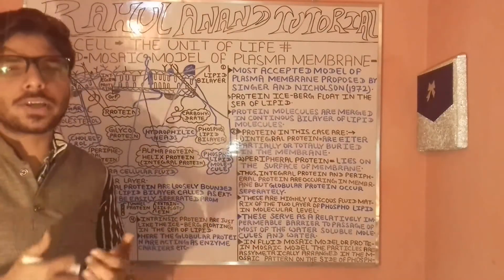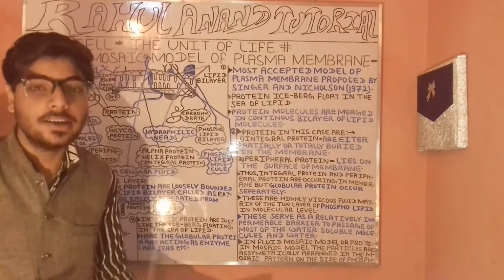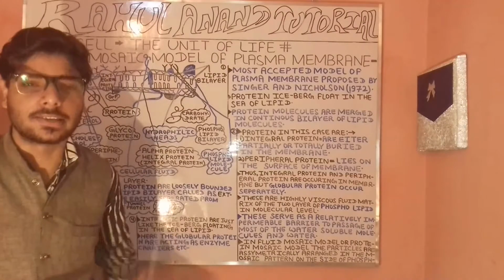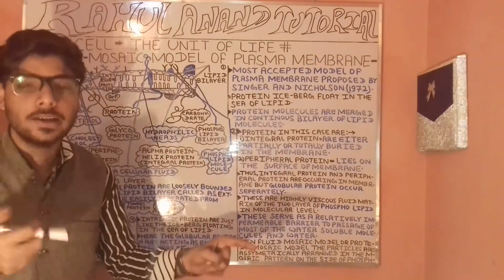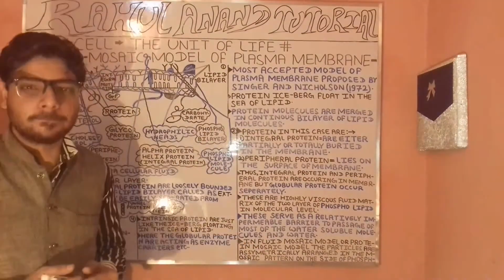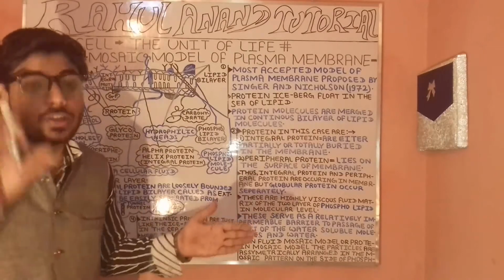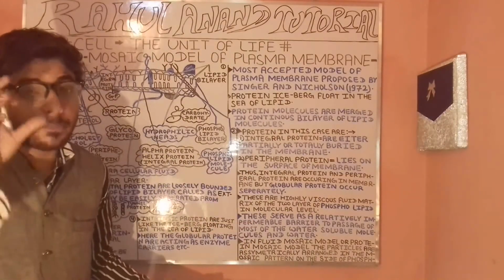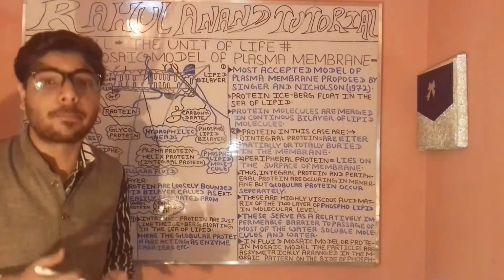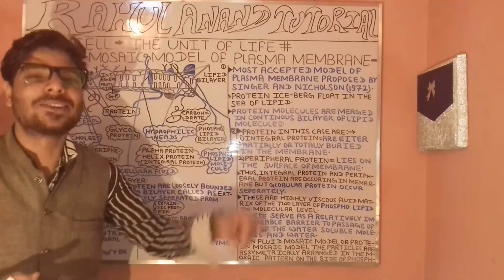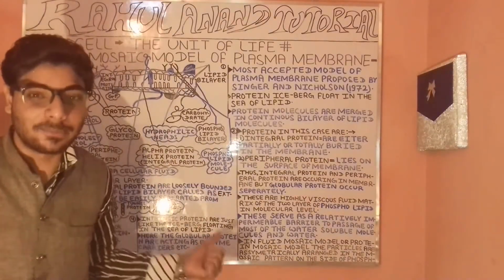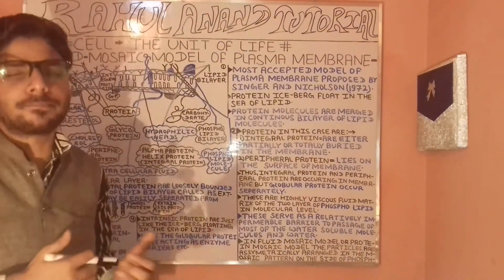Now, when we are talking about the other case, we have the intrinsic protein. In the case of the intrinsic protein, the situation is quite different. Around how much of the protein will be merged down or penetrated with reference to the lipid bilayer? It will be around 70%, remember, and the remaining 30% is the extrinsic protein.